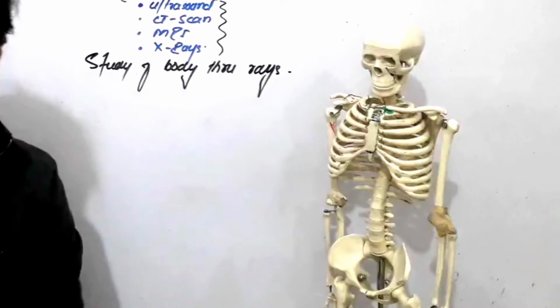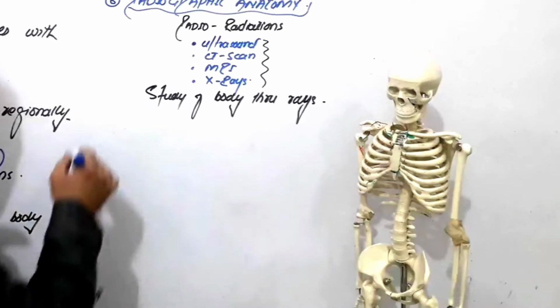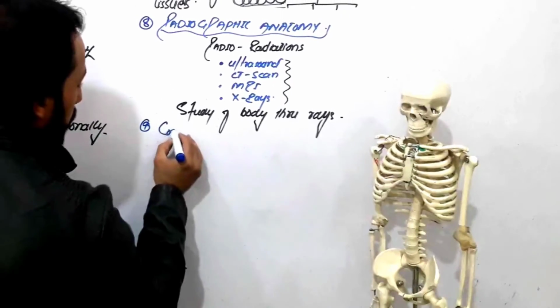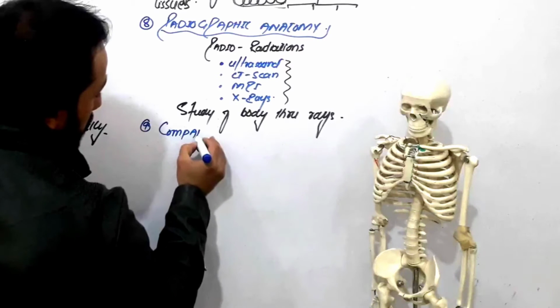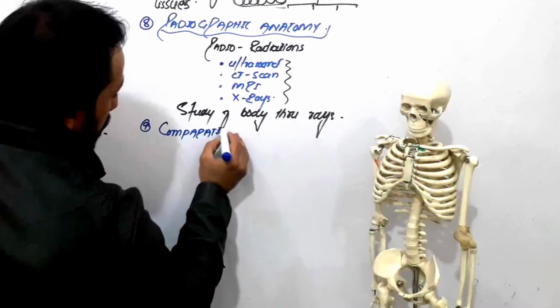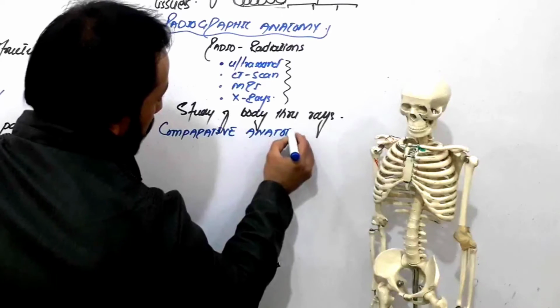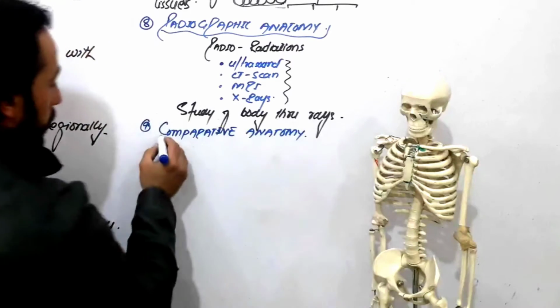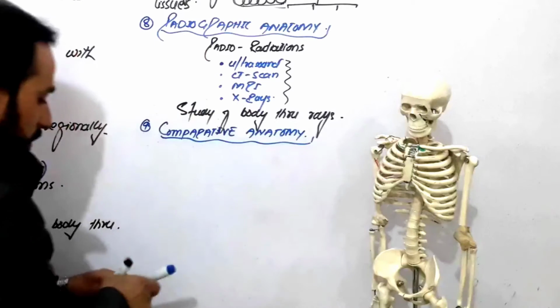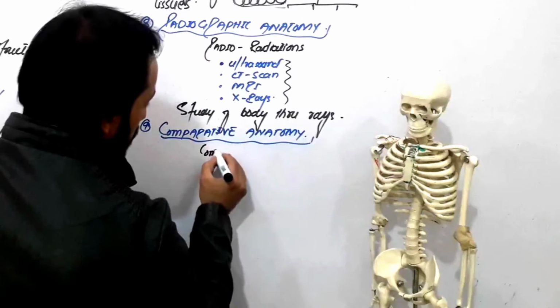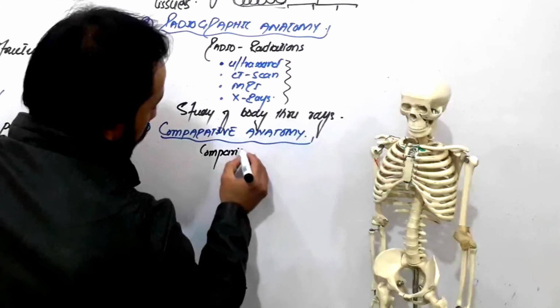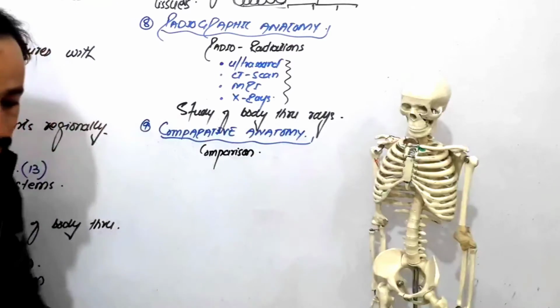Okay, then the next branch we have here is called comparative anatomy. What is meant by comparative anatomy? In comparative anatomy, we do comparisons, right? How do we do comparison? Look carefully.